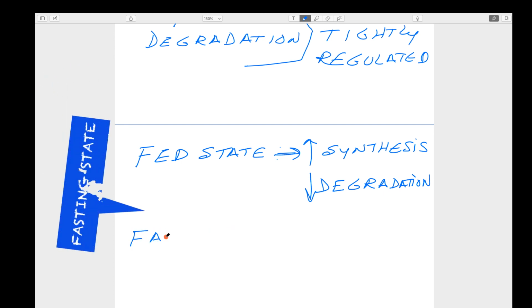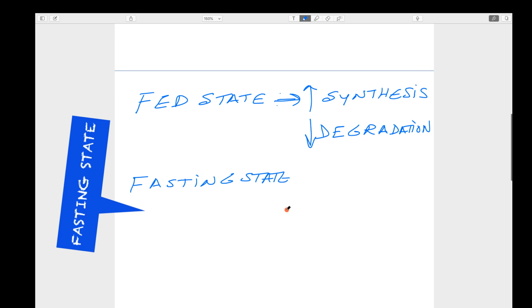Let us talk about the fasting state, which is opposite to the fed state. The person is in a fasting state where glucose is not available from dietary sources. In that condition, what happens? The synthesis of glycogen should be stopped or decreased, whereas glucose has to be supplied to the body by the cells, so the degradation pathway has to be increased.